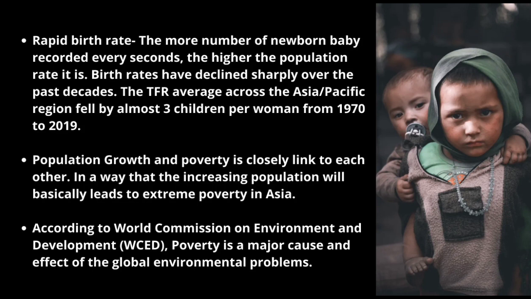Women in poor economies have much higher fertility rates than women in wealthier economies. Why is that? This is because poor women could not afford to gain higher educational attainment and cannot pursue a labor market career, and just settle for less. So population growth and poverty are closely linked to each other. In what way? In a way that the increasing population will basically lead to extreme poverty in Asia. According to the World Commission on Environment and Development, poverty is the major cause and effect of global environmental problems.